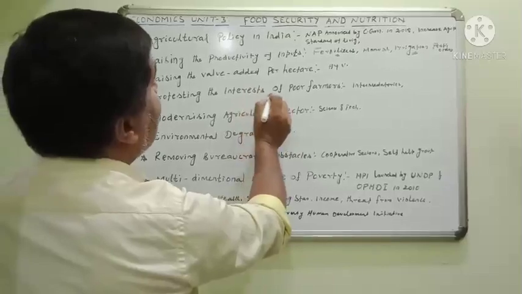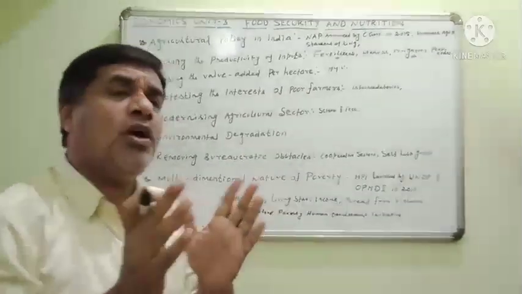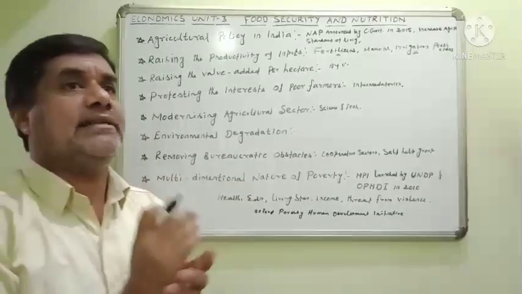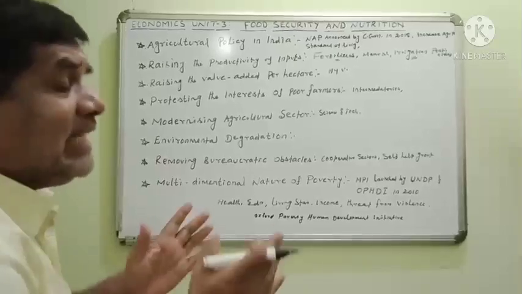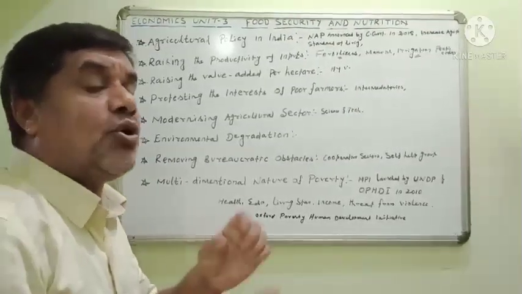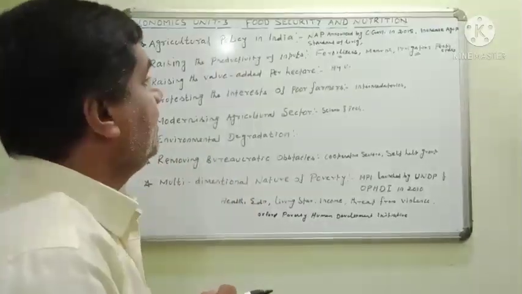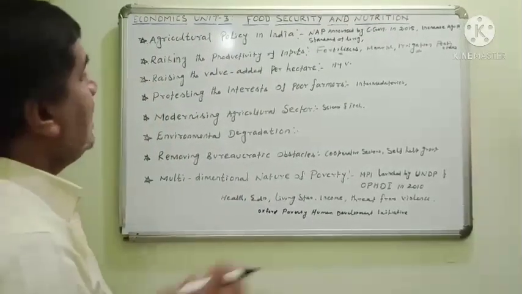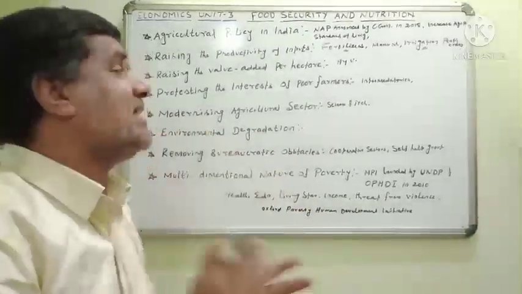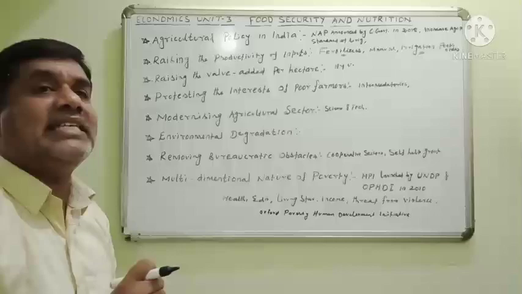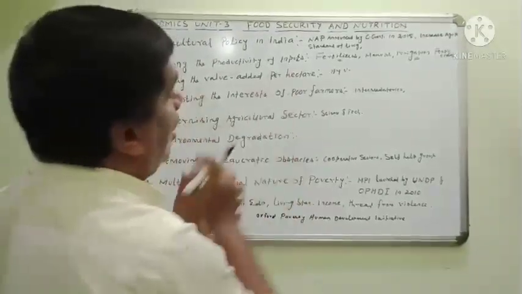Protecting the interest of poor farmers. According to the poor farmers' interest, they wanted to be involved in agriculture. The intermediaries are there. Avoiding the intermediaries is very, very important for the agricultural field. The agricultural farmers wanted protection. Main importance was given to the interest of the farmers. Note it.